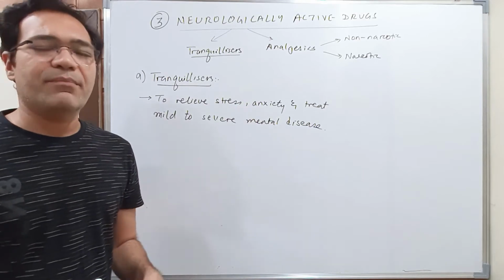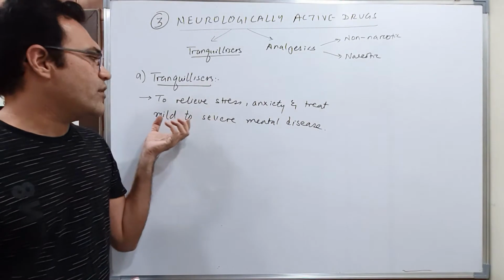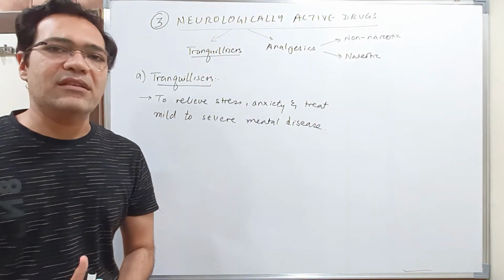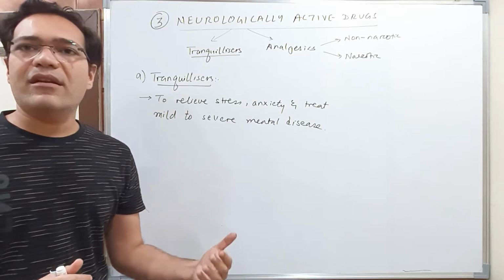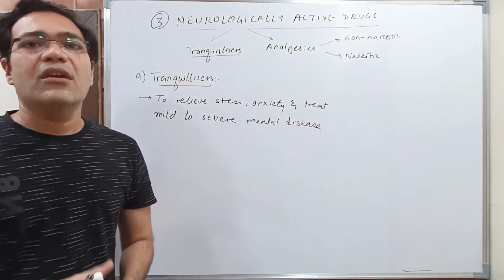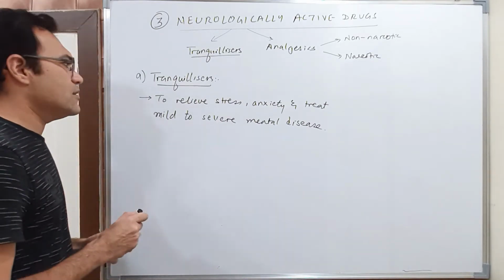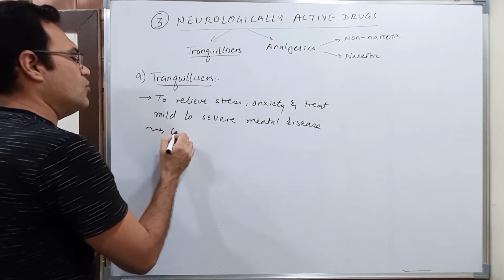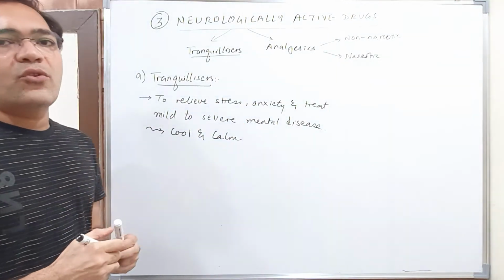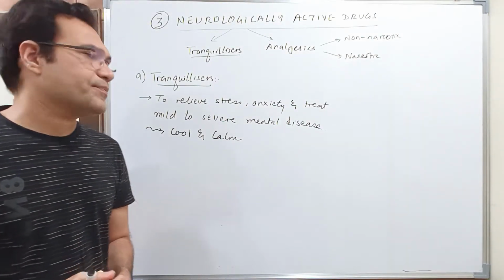Anxiety, that is restlessness. Treat mild to severe mental disease. Suppose someone is suffering from mental disease, maybe mild or very severe. In all these categories, tranquilizers will be used. What do they do? Tranquilizers make you cool and calm. You become relaxed after taking tranquilizers.